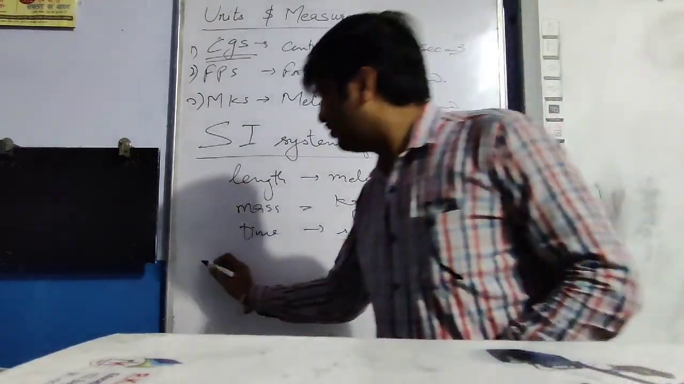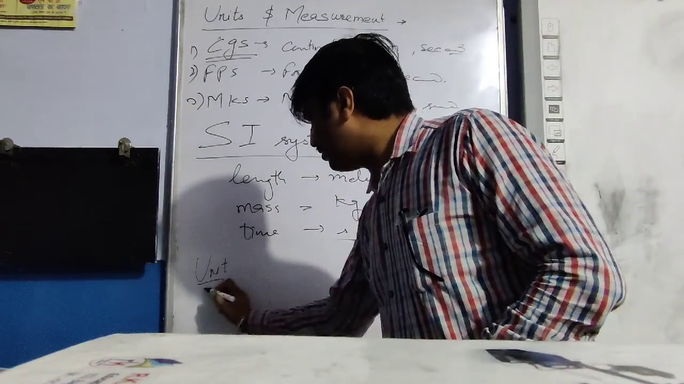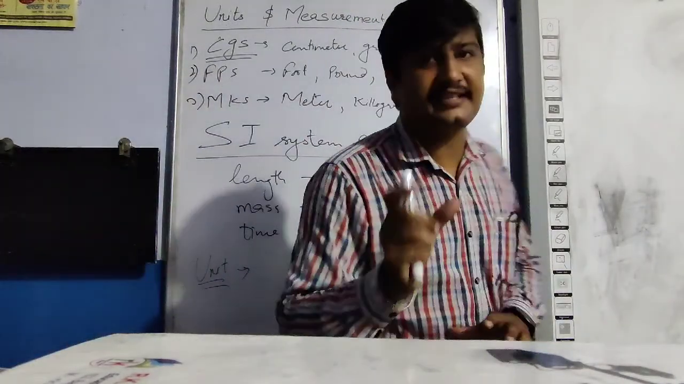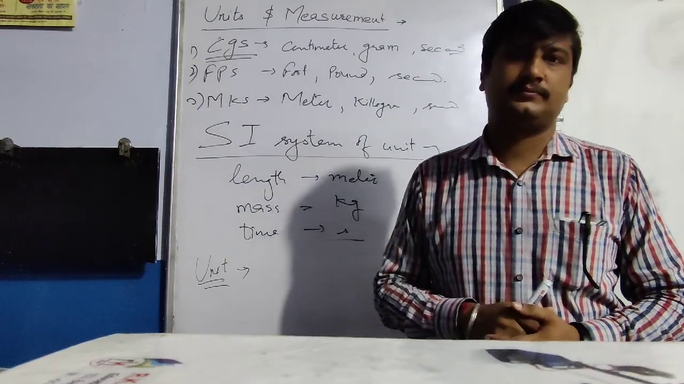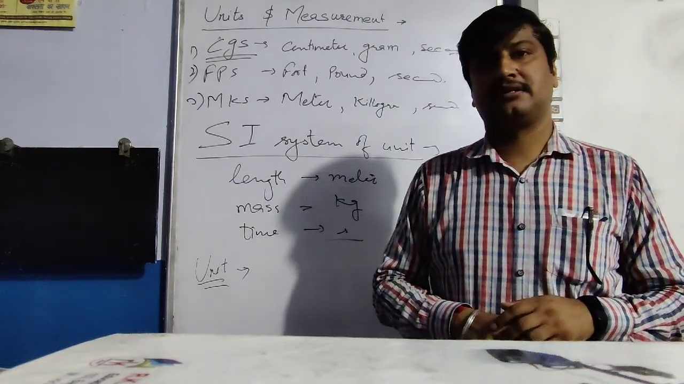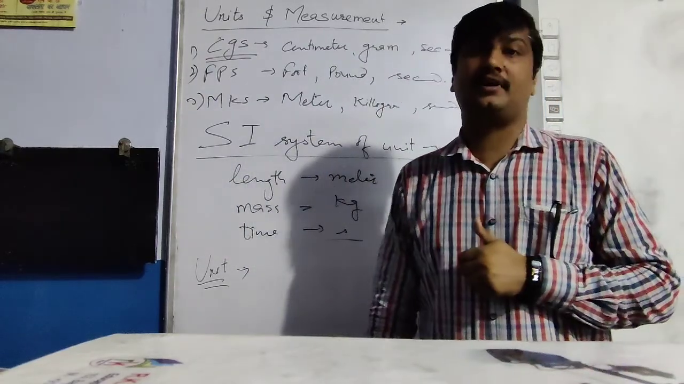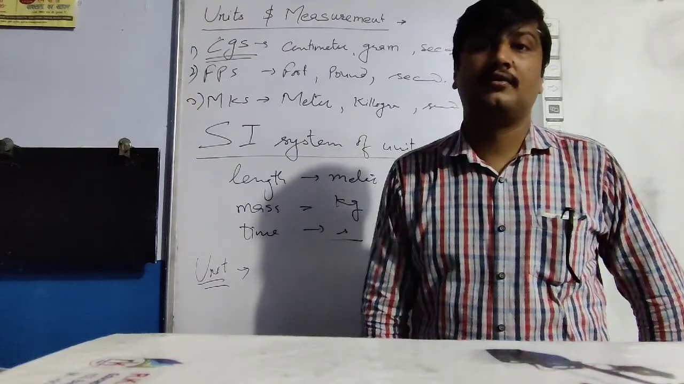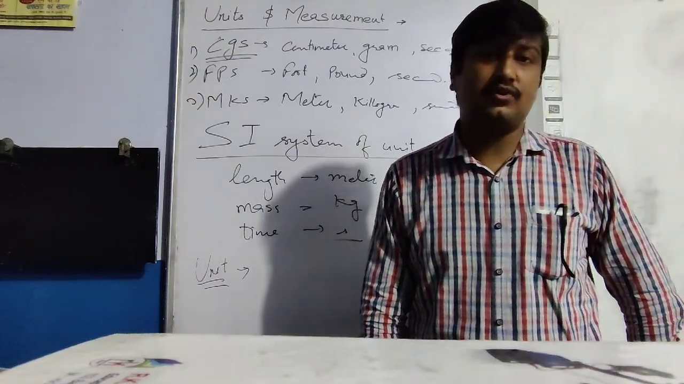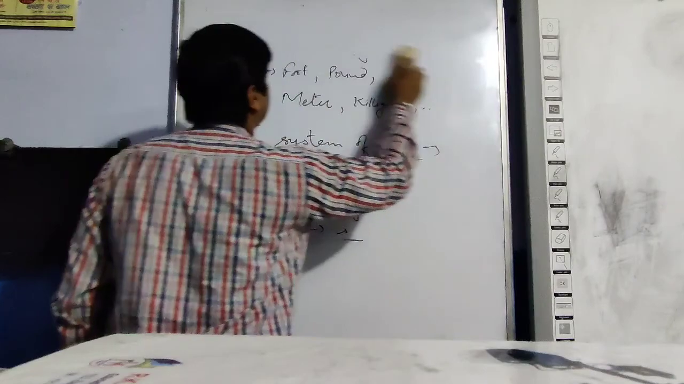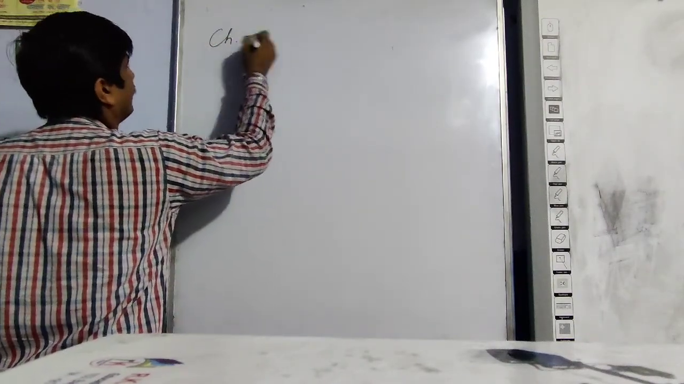Dear friend, to choose any standard quantity as a unit, it must possess some characteristics, some properties. To make any physical quantity a standard one, it must have certain characteristics or properties. And what are those? Let's discuss the characteristics of a unit.